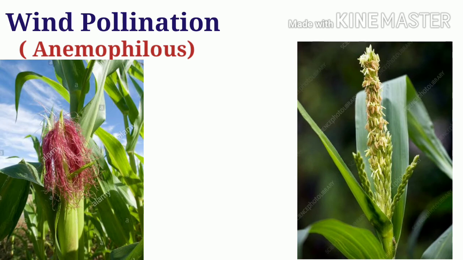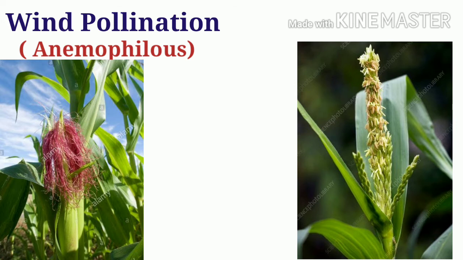Let's move on to wind pollination. Wind pollination is also called anemophily. In such cases, the flowers usually possess certain special features. As the flower need not attract any insect or bird, the flowers will be usually small, not brightly colored, often dull green in color, and do not produce any scent or nectar. The stamens in such flowers are long and hang out of the flower to be exposed to wind. The anthers are large and loosely attached to the filament so that the slightest wind may make them move.